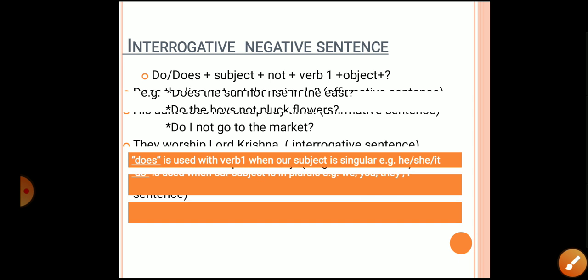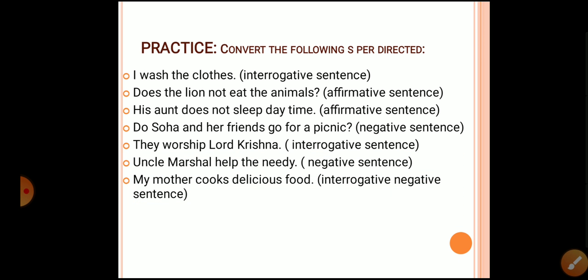Now let's move to the next slide. Now we will practice it. Convert the following as directed. I wash the clothes. We'll have to convert it into an interrogative sentence. For that, we all know do is used with I, we, you, they, and plurals. So the answer will be: do I wash the clothes? Question mark at the last.